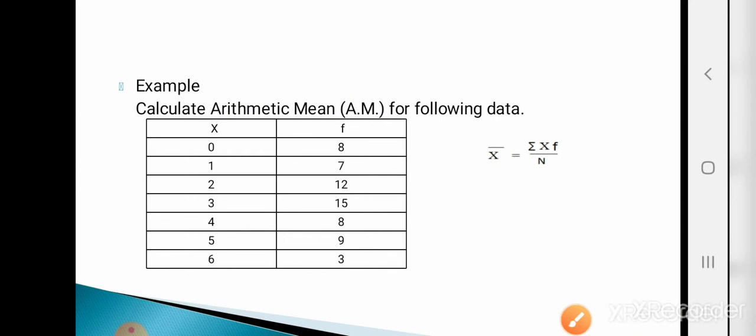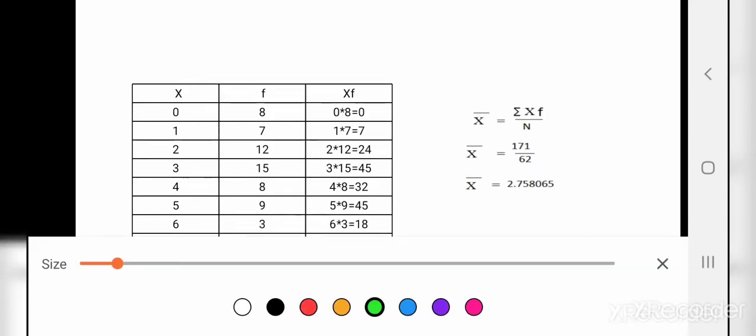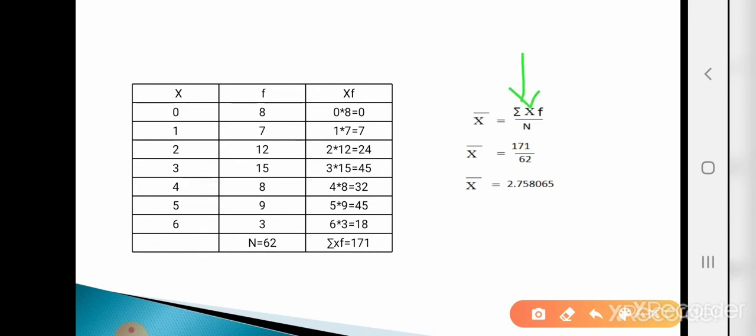So first make the column x into f, because here we need the sum of column of x into f. Capital N means total frequency. Here the total of all frequency is 62: 8 plus 7 plus 12 plus 15 plus 8 plus 9 plus 3, that means 62. Now make the column x into f. That means just multiply the value of x to the corresponding value of f.